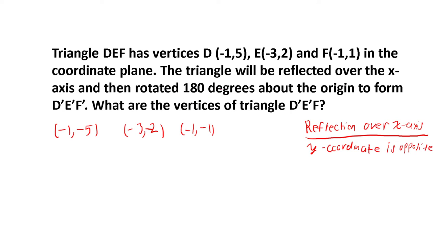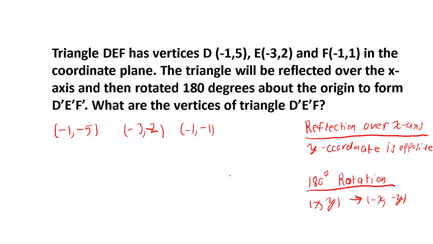And then we want to rotate it 180 degrees about the origin. So let me just double check this rule. Sometimes I forget too. So our rotation rule, 180-degree rotation: my x, y switches to negative x, negative y.